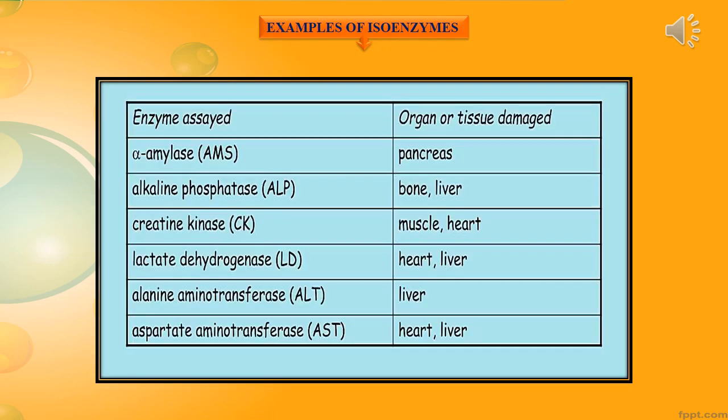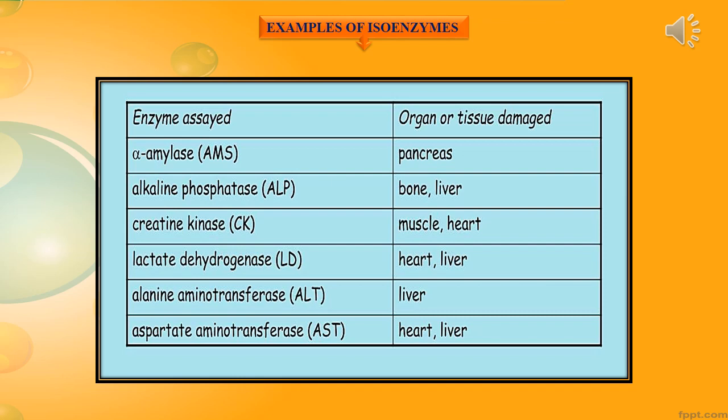And this slide represents some examples of isoenzymes. There are 6 isoenzymes. They exist in different forms. Where they are located means the particular organs, like alpha amylase in pancreas, alkaline phosphatase in bone and liver, creatine kinase in muscle and heart. So they are located in a particular part of the body.